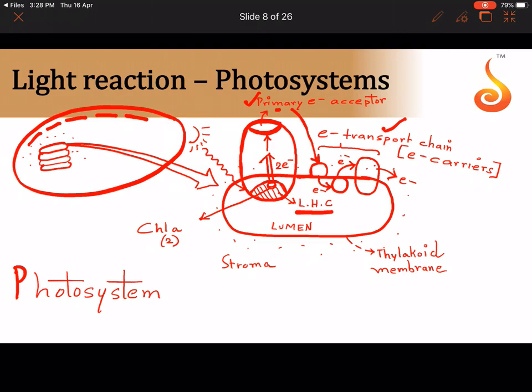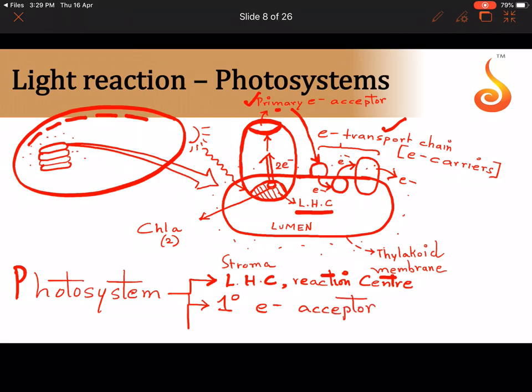So what is a photosystem made up of? A photosystem is made up of, first, the light harvesting complex, LHC, and in that, I told you, there is a reaction center, 2 molecules of chlorophyll A sitting in the center, correct? And then what else? I told you there is a primary electron acceptor, and then I told you there are electron carriers. Electron carriers are a part of the electron transport chain.